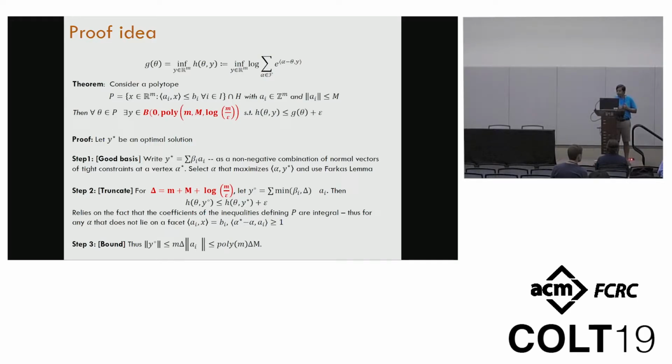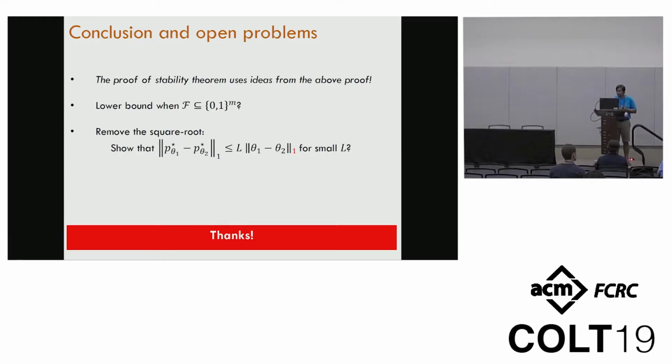Let me also mention that this result works with weighted exponential sums, in case you have a prior on the max entropy distribution and you're trying to find the KL divergence minimizing probability distribution with respect to this prior. And to end, I would mention that the lower bound example we have is a family of vectors where the coordinates of the vectors are not 0, 1. One of the problems that remains open is: can we find a 0, 1 polytope which has this property, that it requires a large bit complexity?